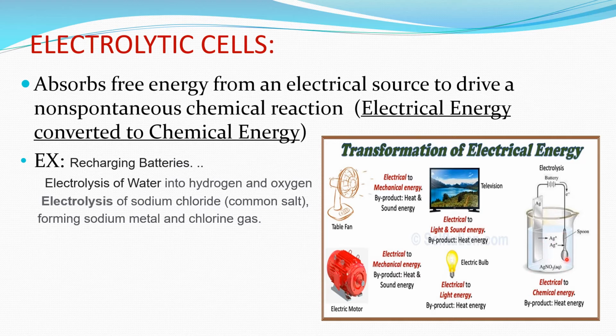That is, at the respective electrodes, different reactions take place as a result of chemical reactions. So in an electrolytic cell, electrical energy is converted to chemical energy.